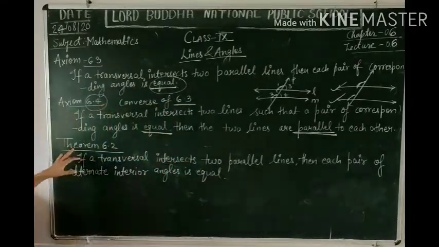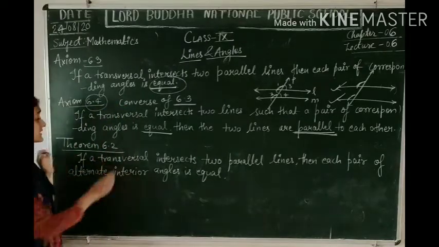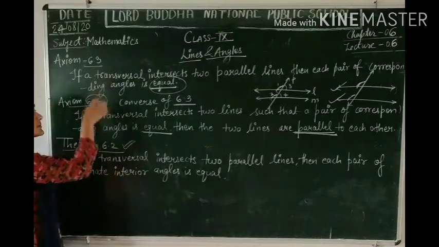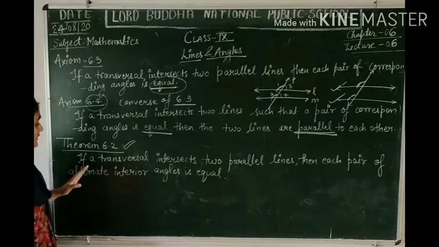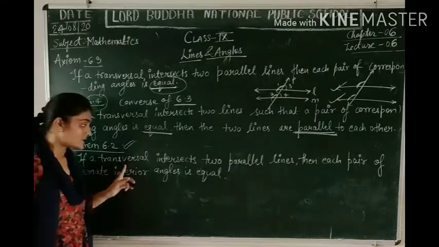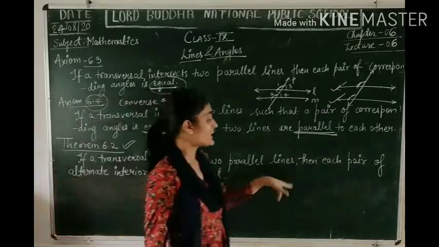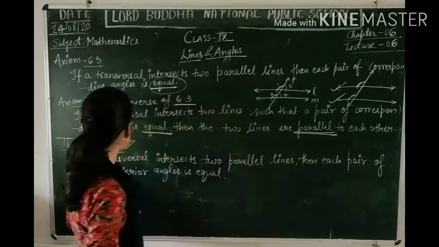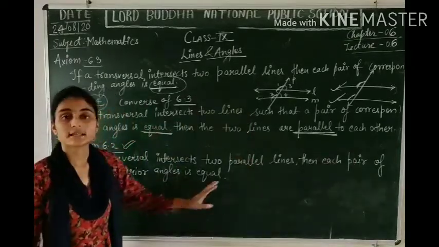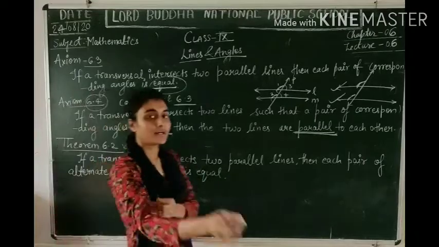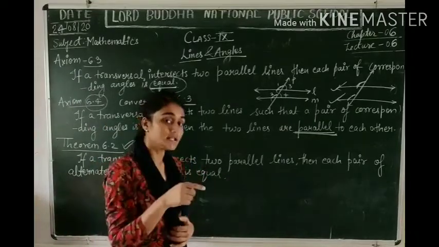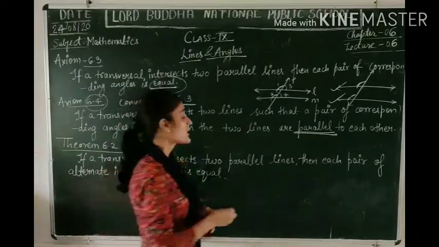Now moving forward, there is theorem 6.2. इस theorem के लिए we'll use these points 6.3 and 6.4. What does it say? If a transversal intersects two parallel lines, then each pair of alternate interior angles is equal. Again, you have read about alternate angles, alternate interior and exterior angles, right? What are they?